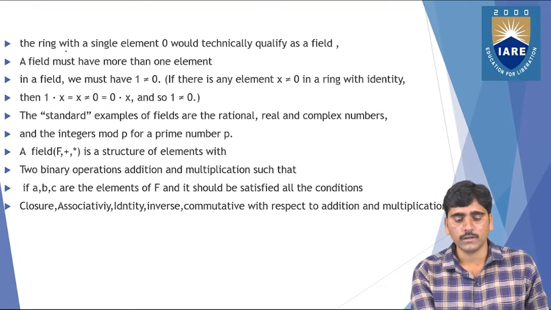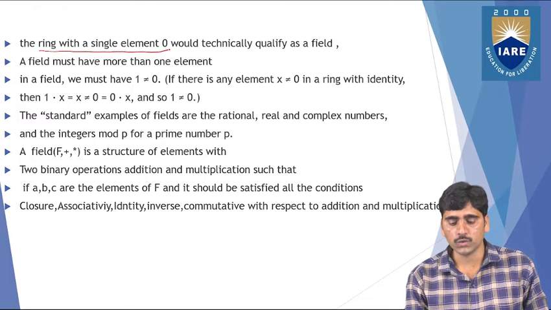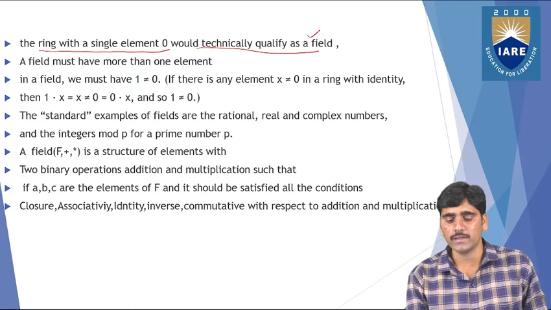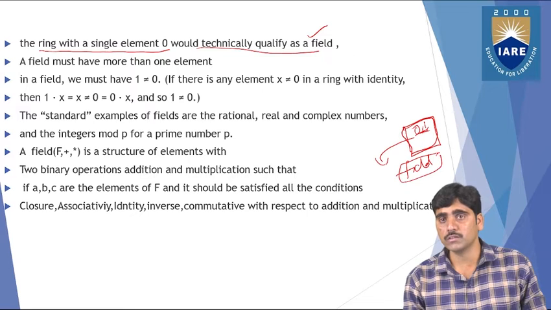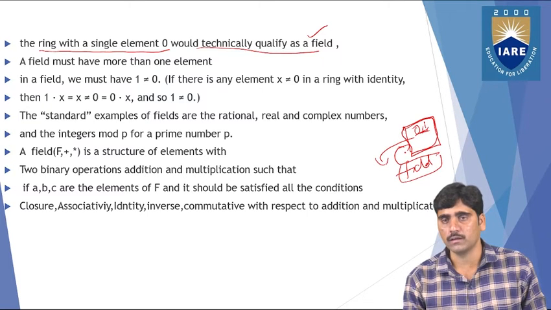See here, a ring with a single element, 0, would technically qualify as a field. If you take a ring with a single element, 0 or 1, or any element, technically you can say it is a field. Meaning if it wants to become a field, it must have some elements in the ring.